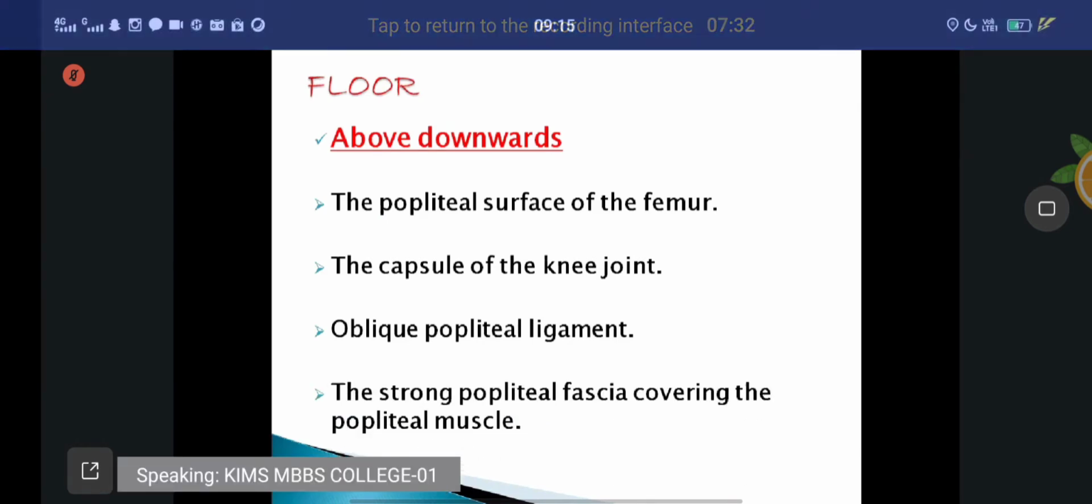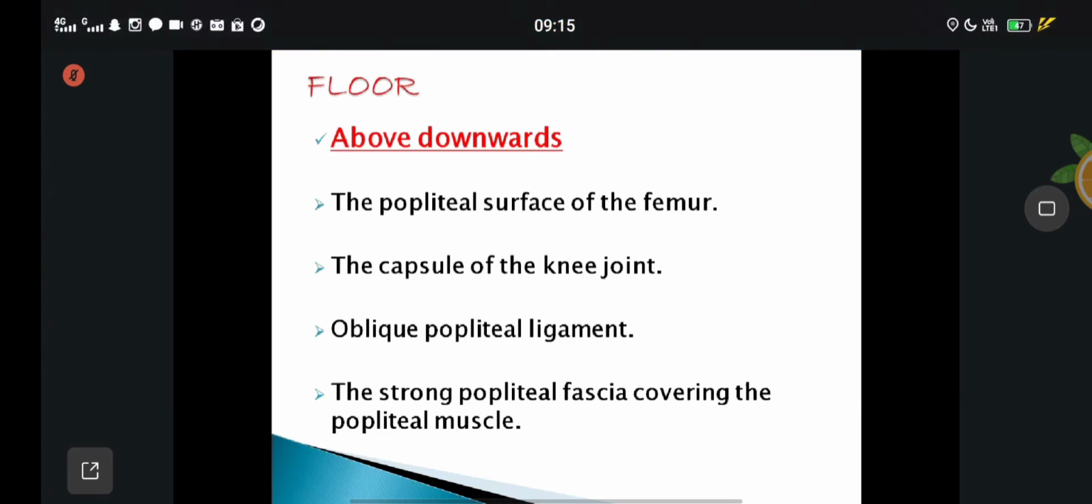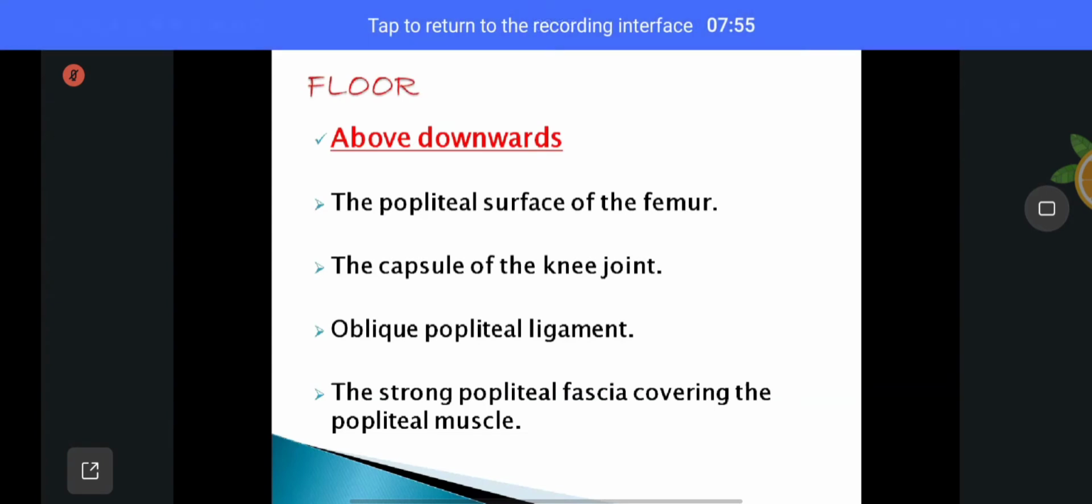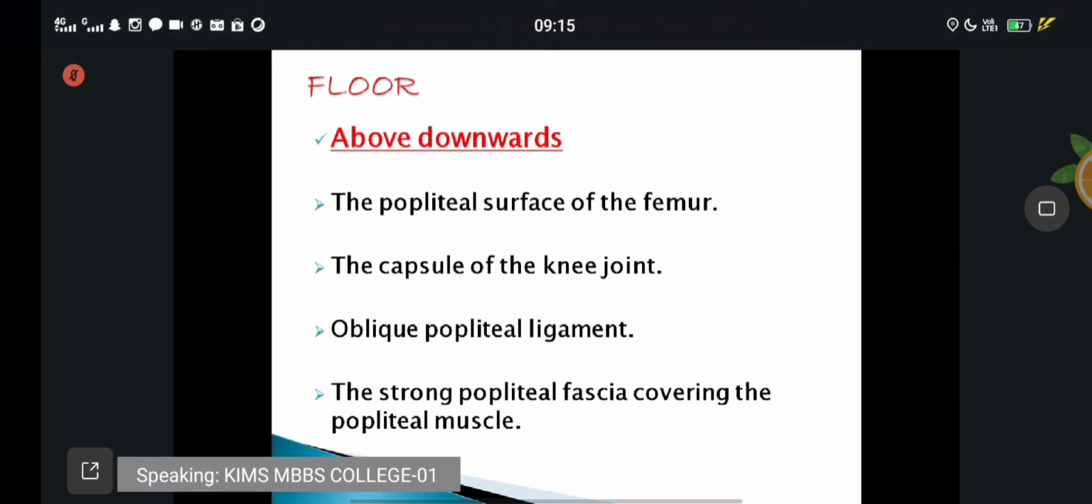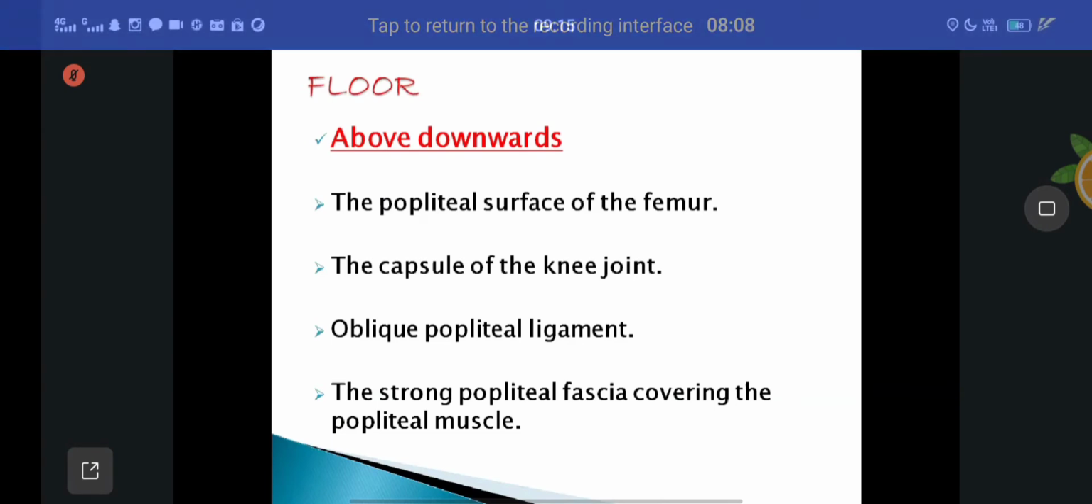Strong popliteal fascia covering the popliteus muscle. The floor is formed, above downwards, by the popliteal surface of the femur, capsule of the knee joint, oblique popliteal ligament, and strong popliteal fascia covering the popliteus muscle. Those are called the floor of the popliteal fossa.